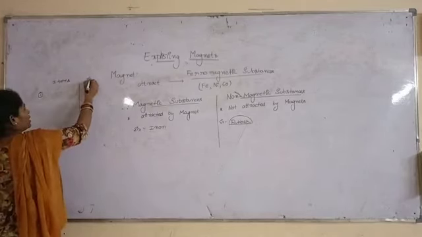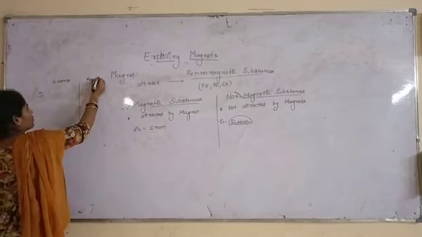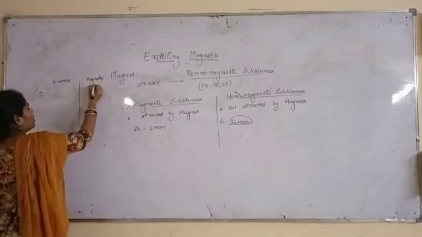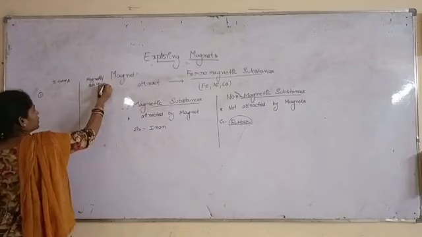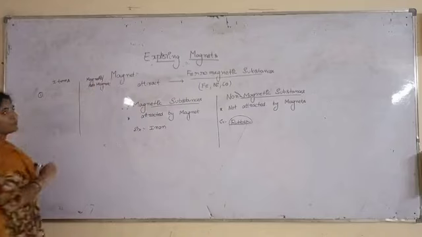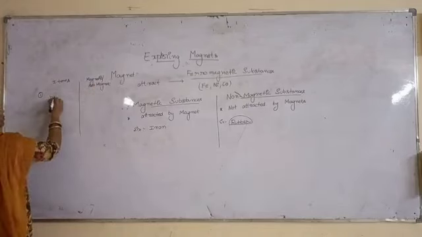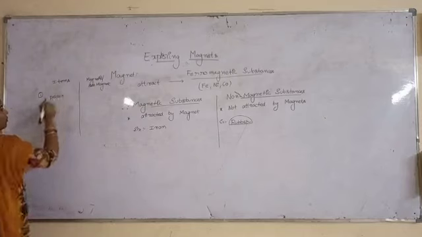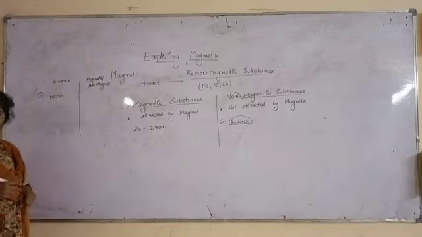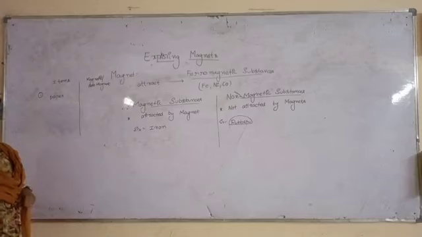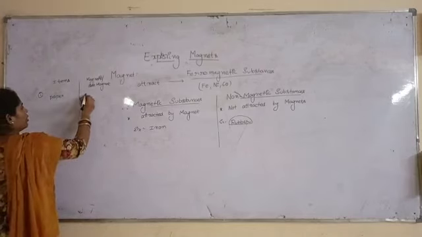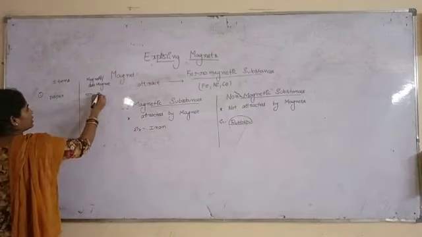That means magnetic or non-magnetic substances. Right? Paper. Will paper be attracted by a magnet? No. So it is a non-magnetic substance.